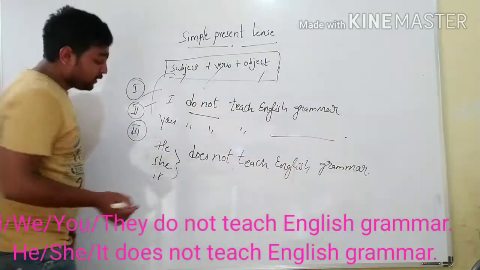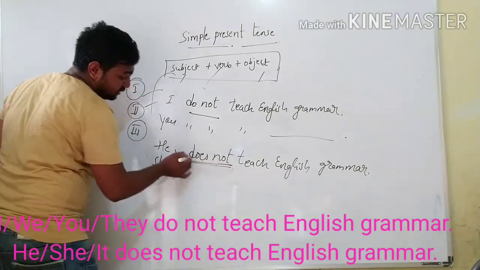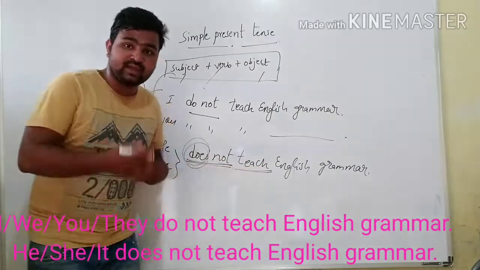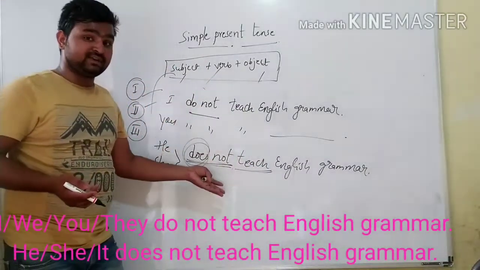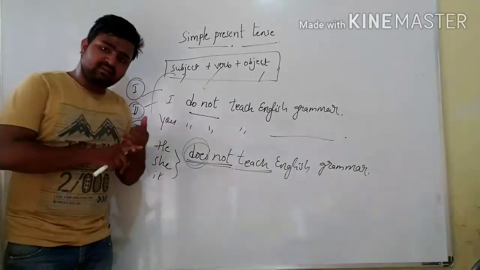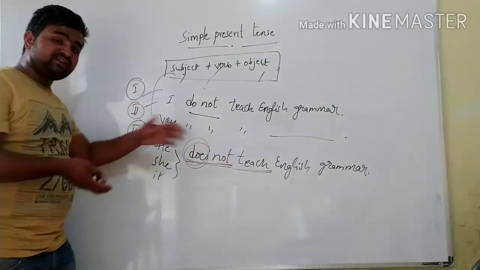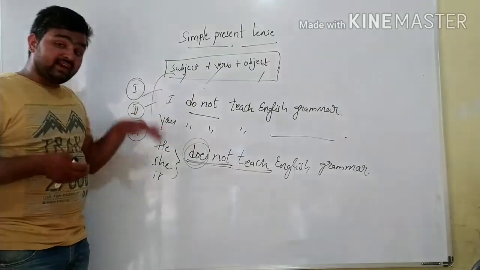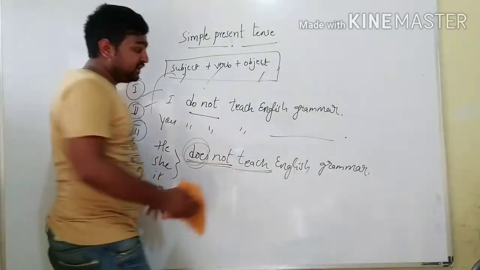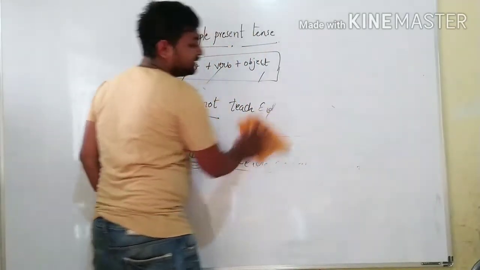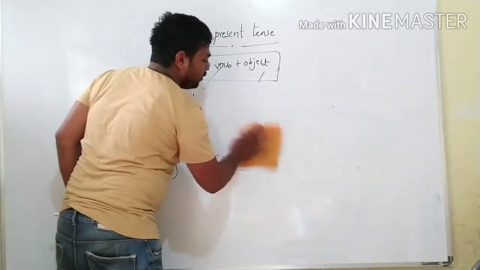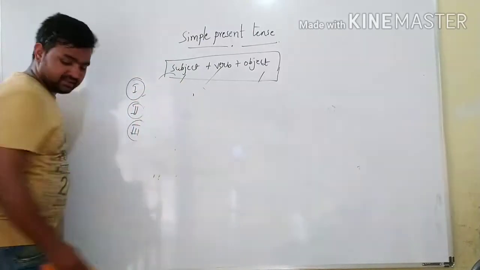See here, when you take does not, does, so we have to remove the suffix es which we added when we make an affirmative sentence, right? Then we have discussed again how to make a negative sentence. Another important thing is how to make an interrogative sentence. Interrogative sentence means everybody knows there is a sentence which asks the question, right? So let's see how we can make an interrogative sentence, right?